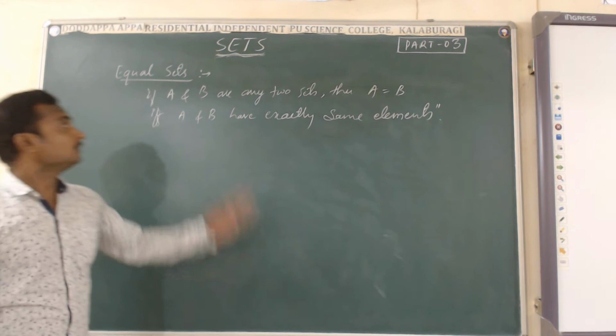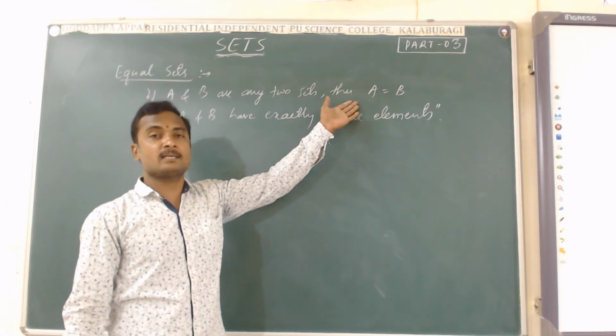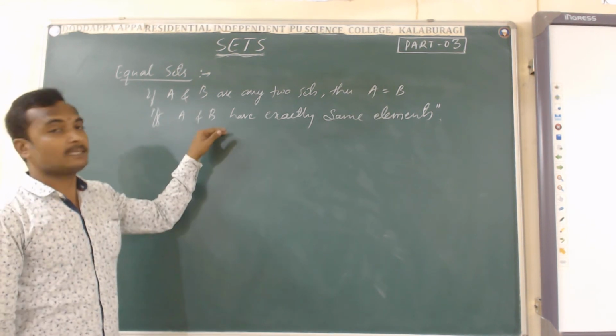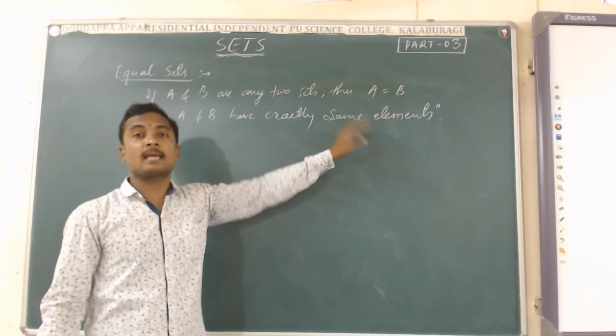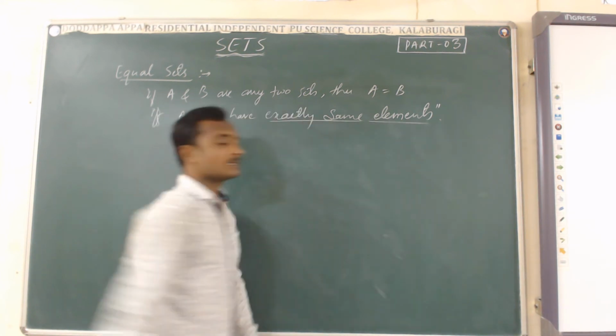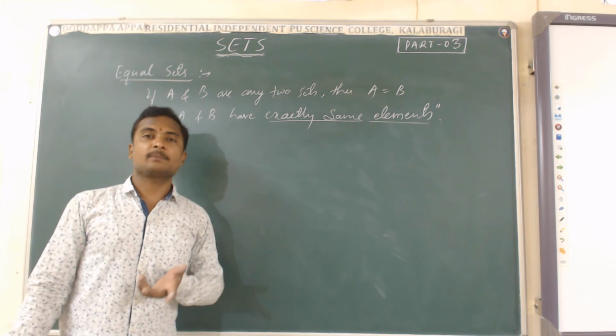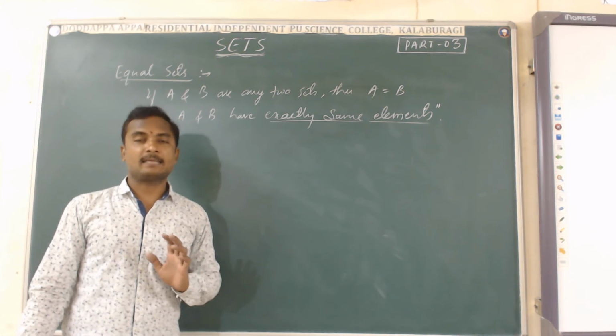You can see, if A and B are any two sets and we say that set A is equal to B if and only if the set A and set B have exactly the same elements. Then in this case we can say that the set A and set B are equal.